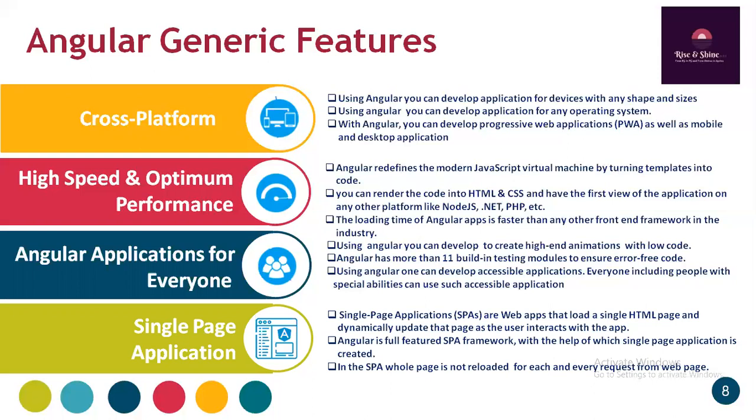So Angular is a full-featured single page application framework with the help of which we can develop single page applications. In an SPA, the whole page is not reloaded for each and every request from the web page, and such an SPA model is supported by the Angular framework. So these are the generic features of Angular: cross-platform, high speed, optimum performance, it is for everyone, low code, and the single page application model.